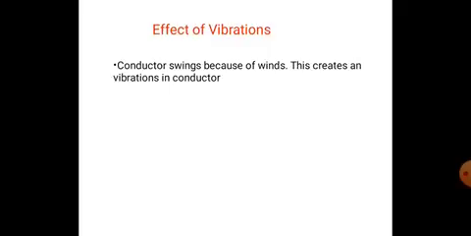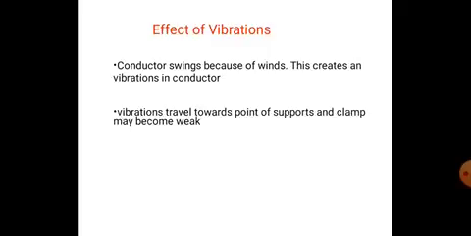The effect of vibrations. Conductors swing because of winds. This creates a vibration in conductors. The vibration travels towards points of supports, and clamps may become weak. So with continuous vibrations, the supports and the clamps may become weak. Due to this, the insulator may be damaged and the conductor also gets damaged.